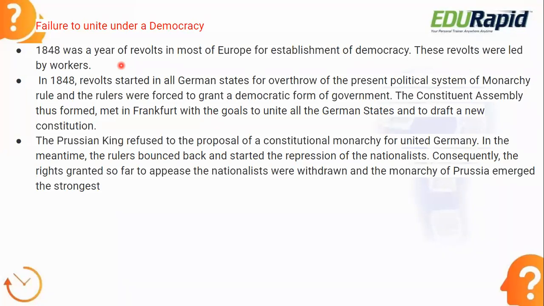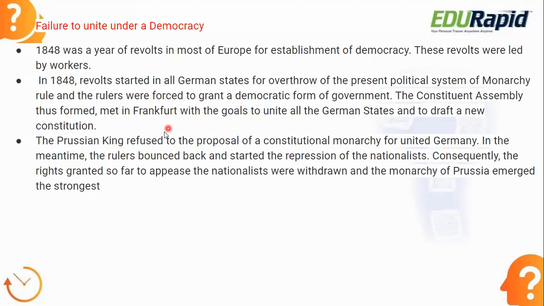They also formed the Constituent Assembly. Remember that they also formed the Constituent Assembly. During the French Revolution, what happened? They took the Tennis Court Oath, right? The Third Estate people went to the tennis court. There they took the oath and started the constitution-writing procedure. Similarly here, the people asked the government for democracy. They started making the Constituent Assembly. It formed the Constituent Assembly and it met in Frankfurt.